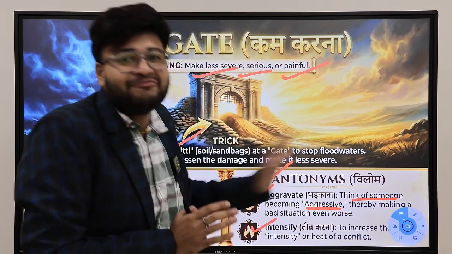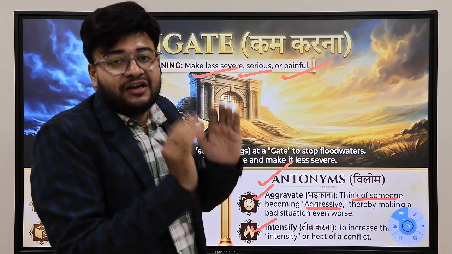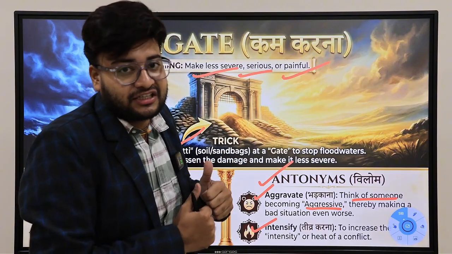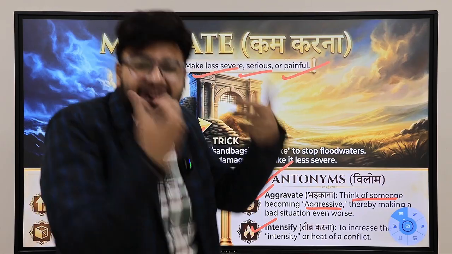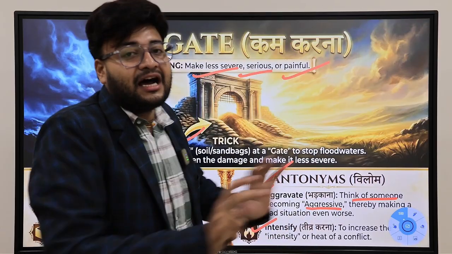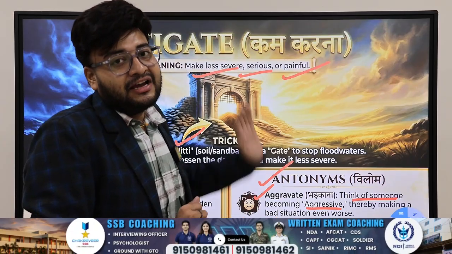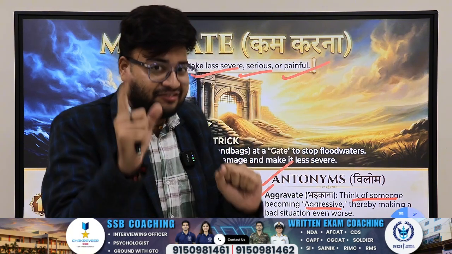That is the opposite of mitigate. Mitigate was reducing the pain, reducing the pressure, reducing the seriousness, reducing the severity of the situation. But now, aggravate will intensify the situation. It will worsen the situation. Okay? It will worsen the pain. It will worsen the seriousness. So, aggravate is just the opposite of what? Mitigate. Aggravate, how to remember it? Aggravate means aggressive. Someone who is very aggressive. Aggravate, aggressive. Got it?